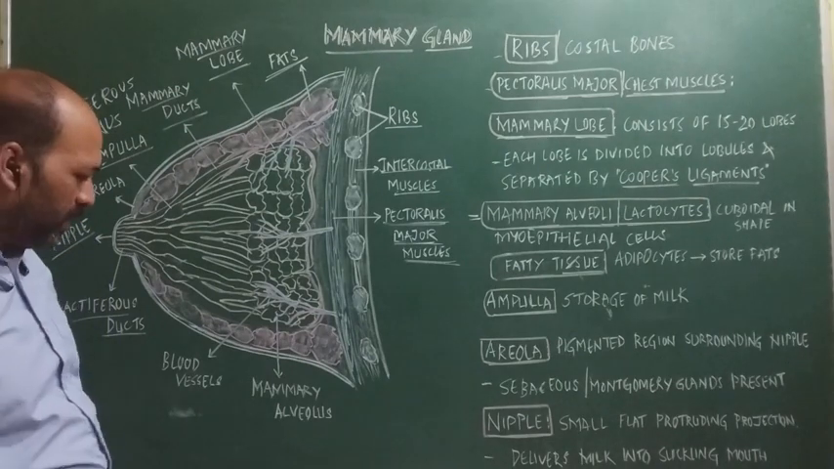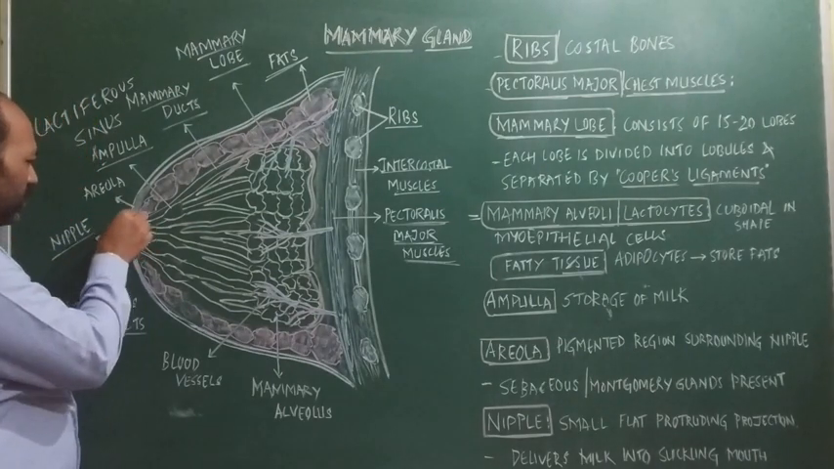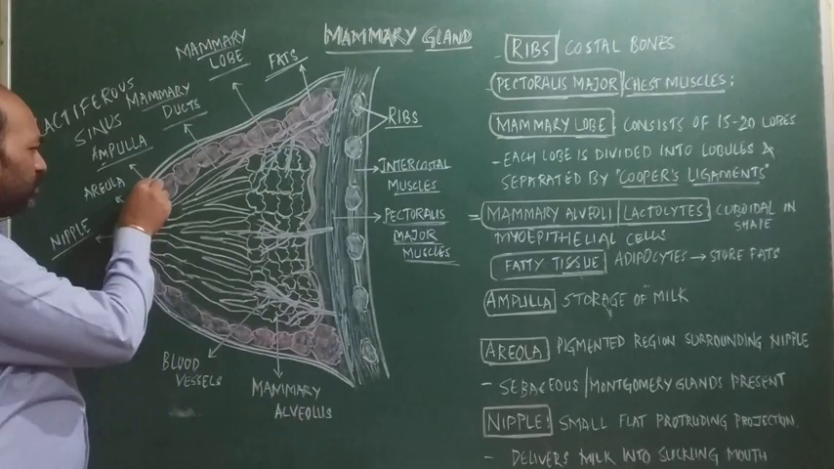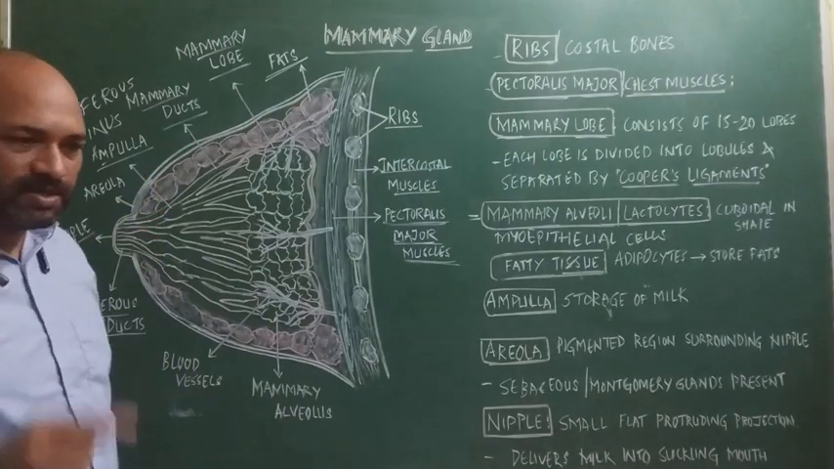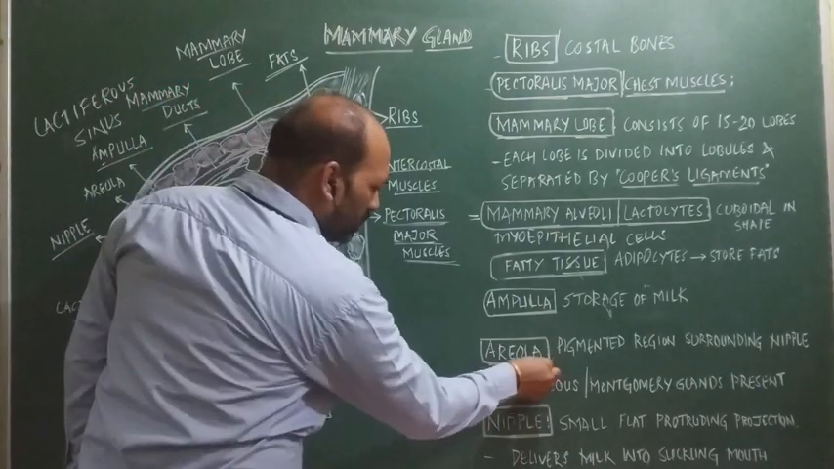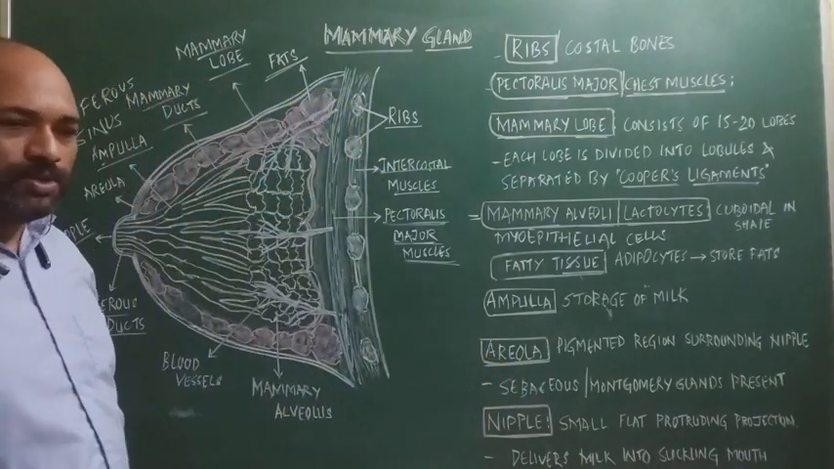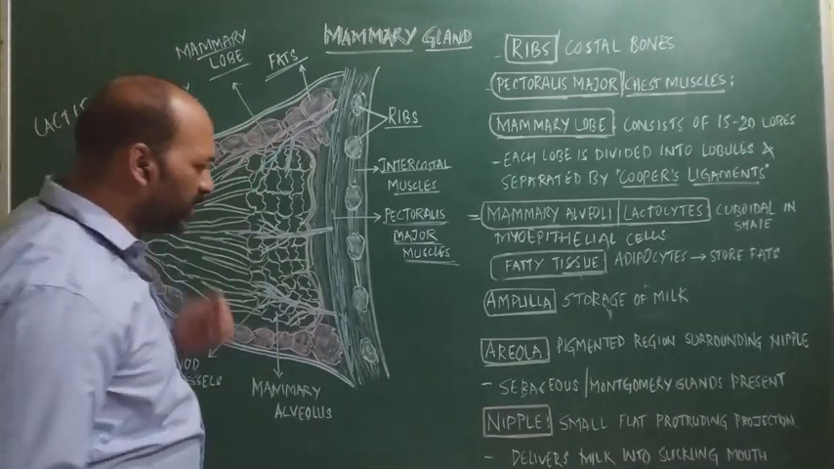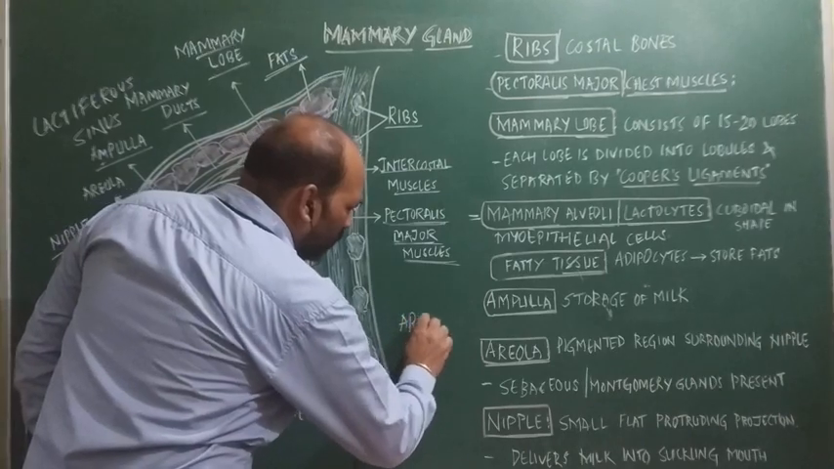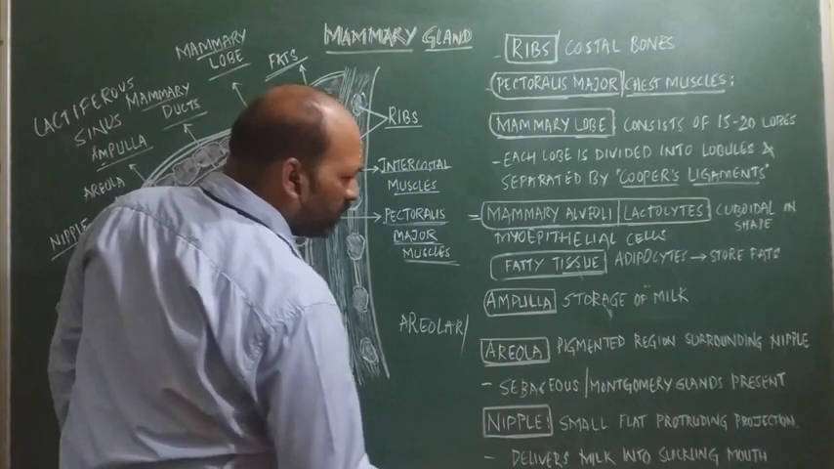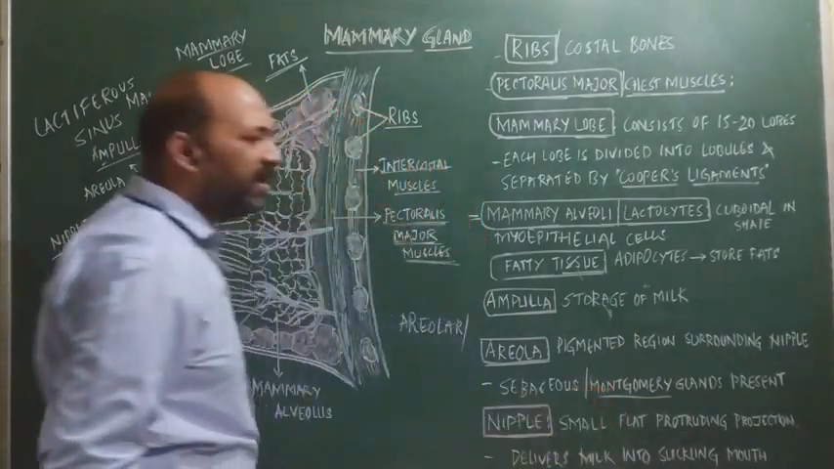The main function of these ampullas is the storage of milk. And thereafter, in the exterior, in the morphological part of the mammary gland, we can see a small, dark, pigmented circular patch around the nipple. That is called the areola. This areola consists of glands, which are called areolar glands or sebaceous glands, or also Montgomery glands.